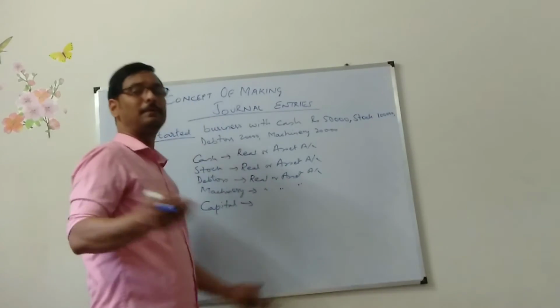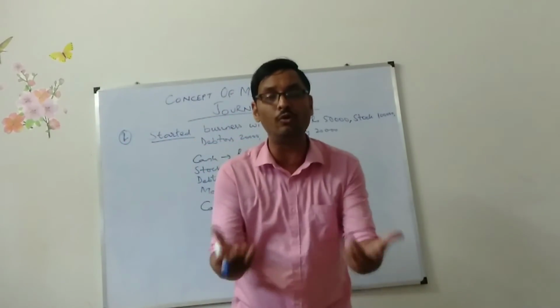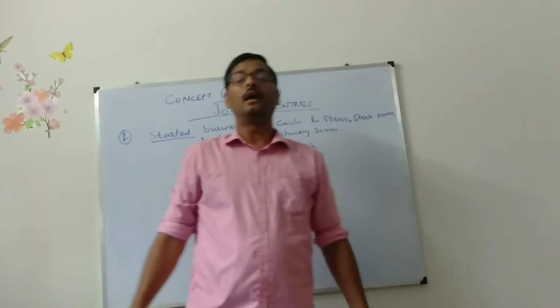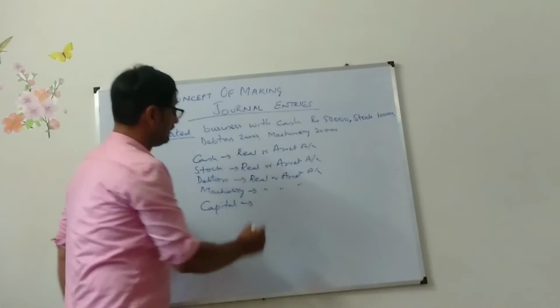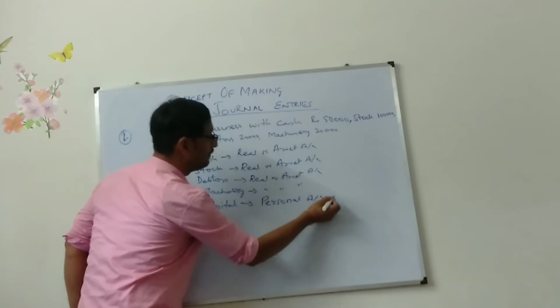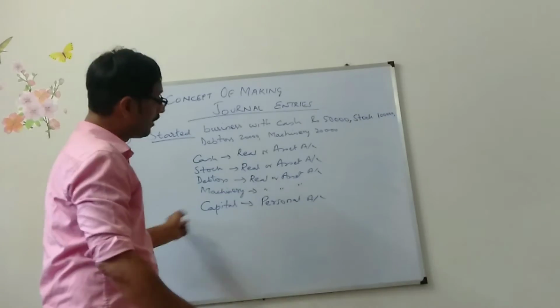Capital. Capital is what? Capital is the name of the owner. So any name is what? Any name is personal account. So now I am making journal entry.